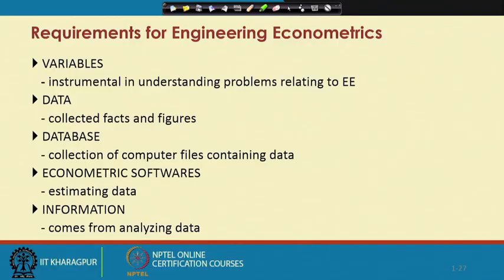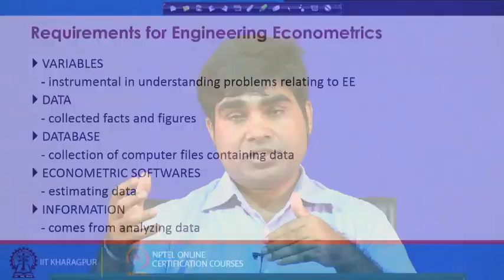So, the particular requirements are like this. We have to understand very carefully the variables, that is the decision variables. One of the most important is the data, and data will be very meaningful when we connect with a concept called variables, that is the decision variables.